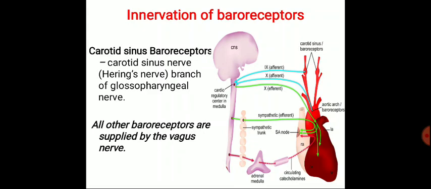Innervation of baroreceptors. The carotid sinus baroreceptor is supplied by the carotid sinus nerve, also known as the Hering nerve, a branch of the glossopharyngeal nerve. All other baroreceptors are supplied by the vagal nerves.